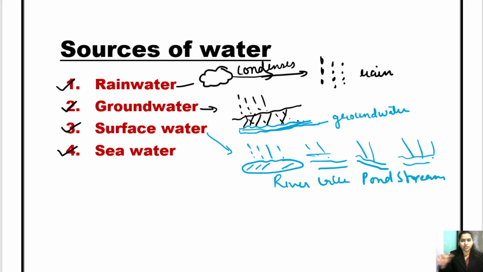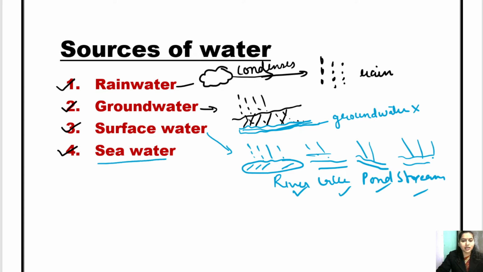which is present on the surface and which we can see. Groundwater we cannot see because it is underground. But this river water, lake water, pond, stream, we can see. And they are on the surface, so that is why they are called surface water.